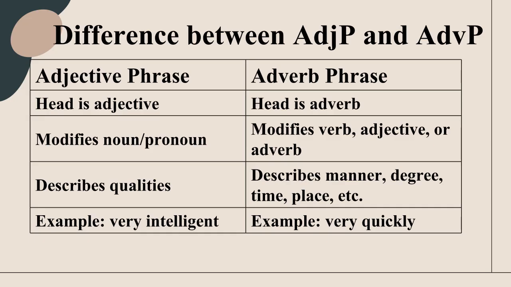In contrast, an adverb phrase has an adverb as its head and modifies a verb, an adjective, or another adverb by expressing manner, degree, time, place, or other circumstances. For example, very intelligent is an adjective phrase because intelligent is the head adjective, whereas very quickly is an adverb phrase because quickly is the head adverb.